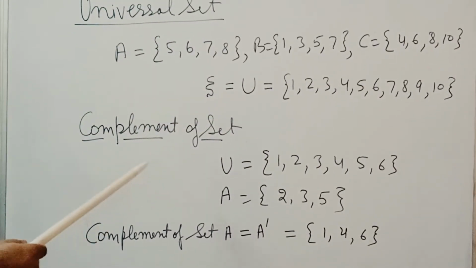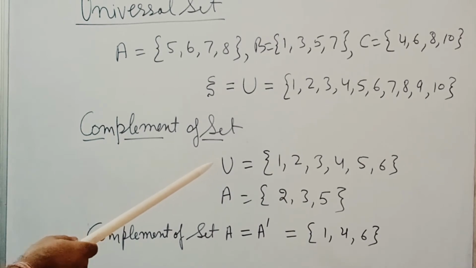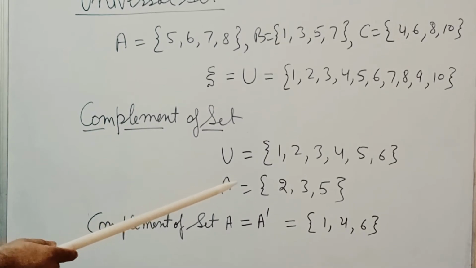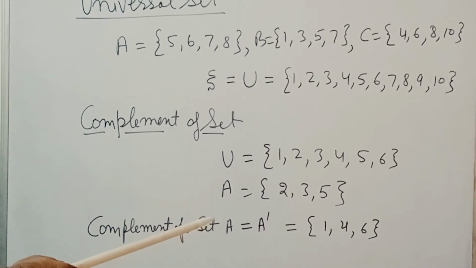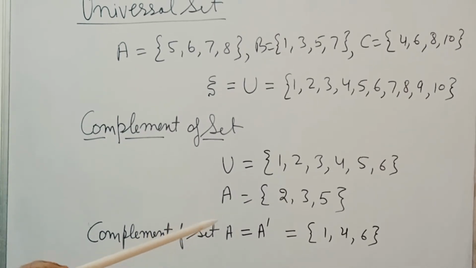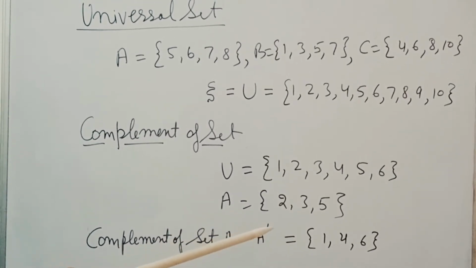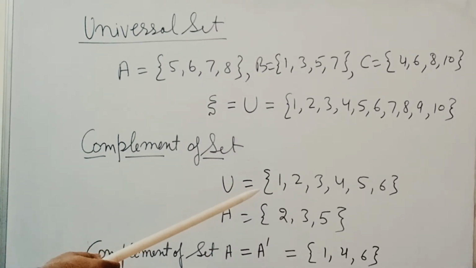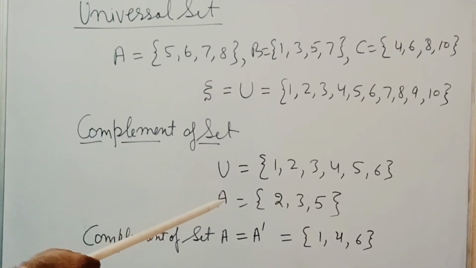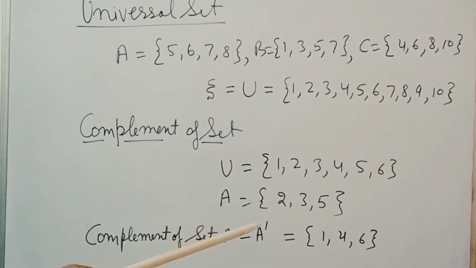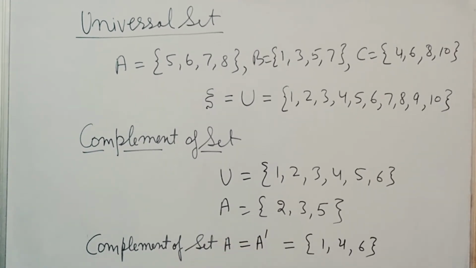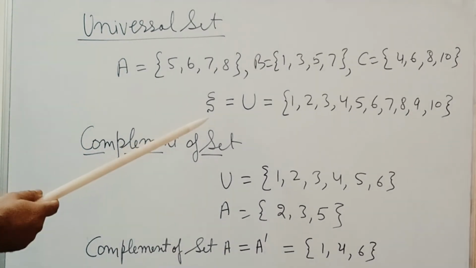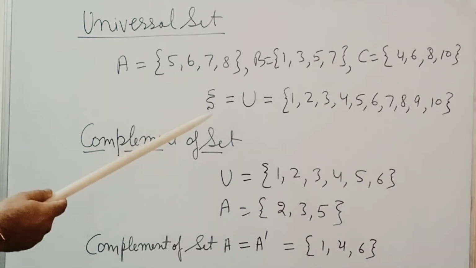Complement of a set. Suppose we have the universal set having the elements 1, 2, 3, 4, 5, 6 and the set A having the elements 2, 3, 5. So the complement of set A will be written as A dash, and will be 1, 4, 6. What is 1, 4, 6? We find the elements of the universal set that are not in the set A. So that is 1, 4, 6. In that manner you can find the complement of a set and the universal set.